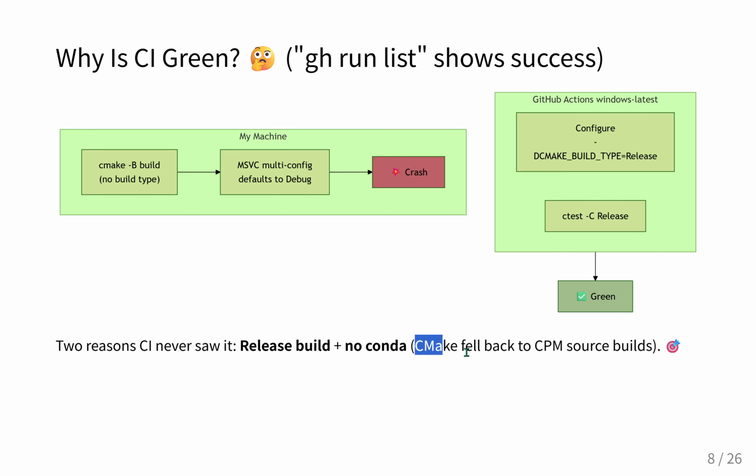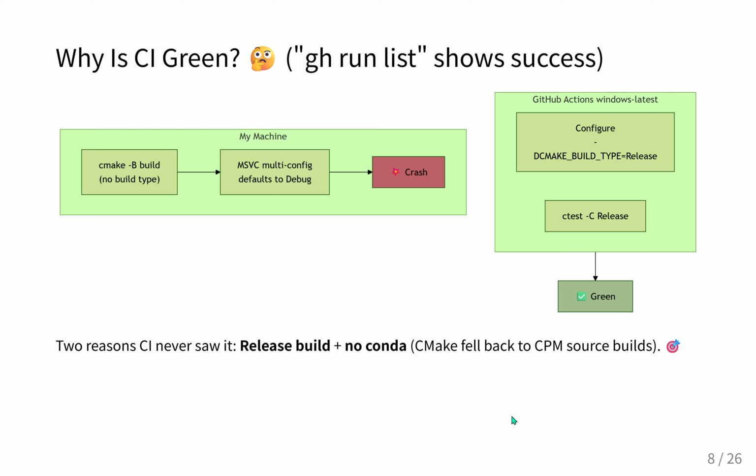Well, CPM doesn't download precompiled binaries. Instead, it uses CMake's FetchContent to pull the raw source code of all dependencies, and then it builds them locally from scratch alongside the main project. That is a massive discrepancy. Huge. The CI is pulling source code and compiling everything with this unified set of compiler flags. But the developer's local machine is downloading precompiled binary packages via Conda.